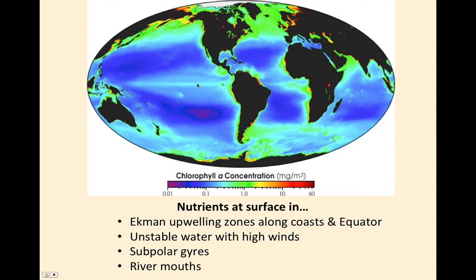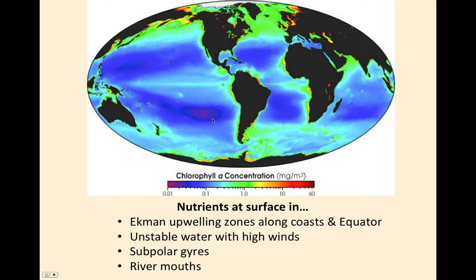So we come back to this graph where we were looking at chlorophyll concentrations, which is a measure of how much phytoplankton is at the surface of the ocean at any one given time. So it really gives you an idea of how many nutrients are there, because the phytoplankton will only be there if there's nutrients. So things to point out here, Ekman upwelling zones. Along the coast, you get a lot of Ekman upwelling zones.